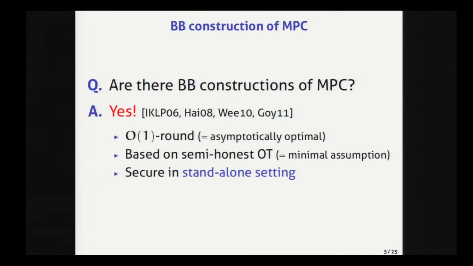And recently, several works have studied black box construction of MPC, and now we have a constant round protocol based on semi-honest OT. I want to note that this is a very good result, since it shows a protocol with optimal round complexity and a minimum assumption. But I also want to note that the security in this protocol is proven in the standard setting. And so this protocol is secure only when a single protocol is executed at each time.